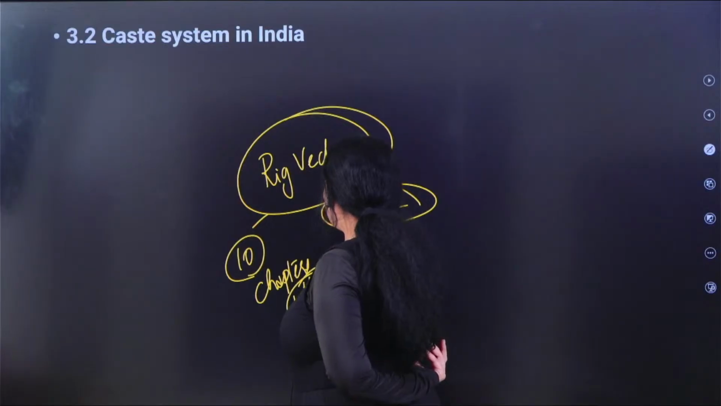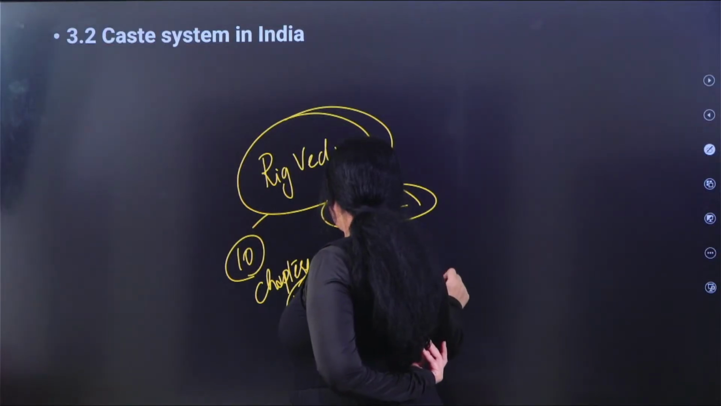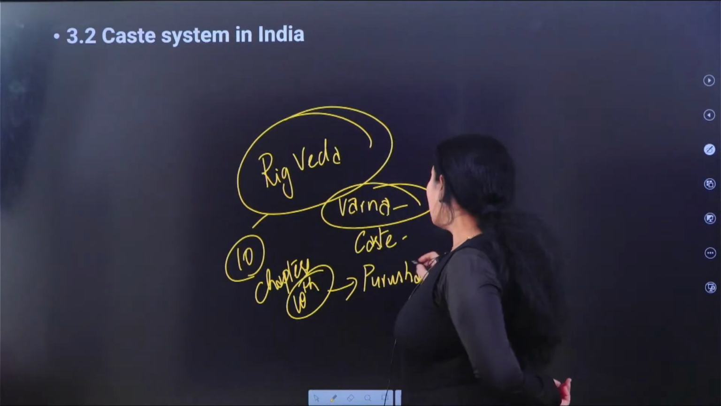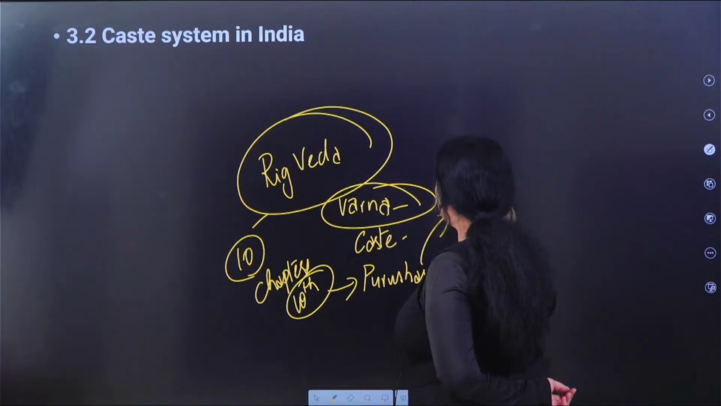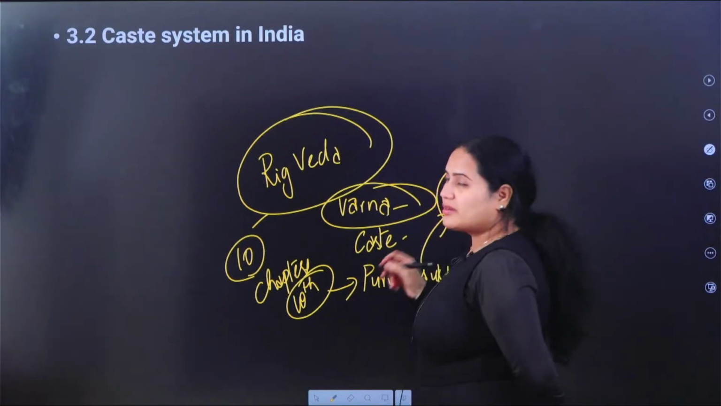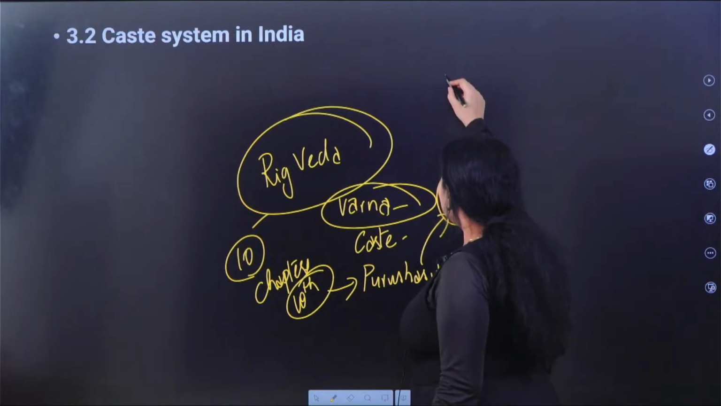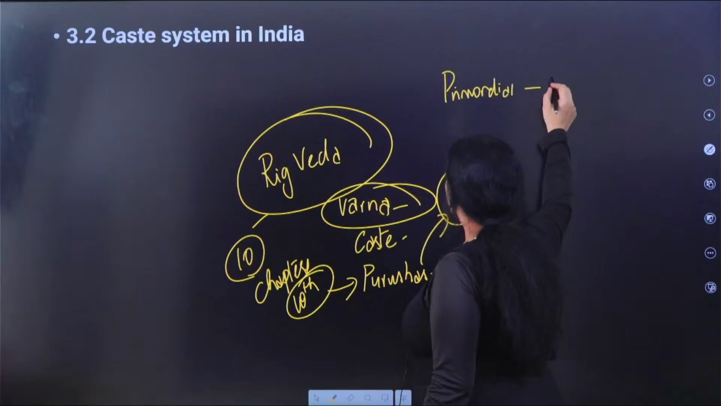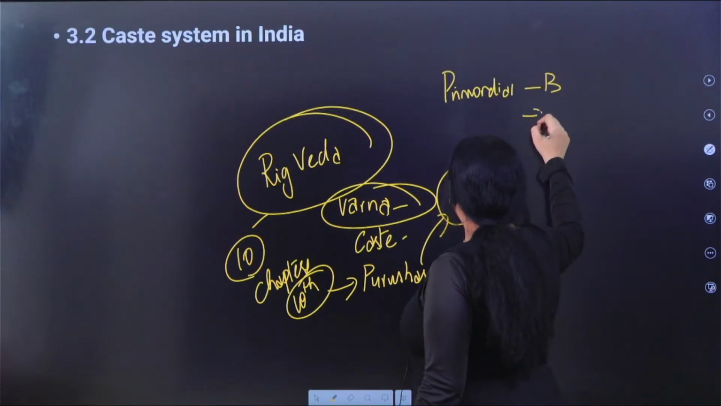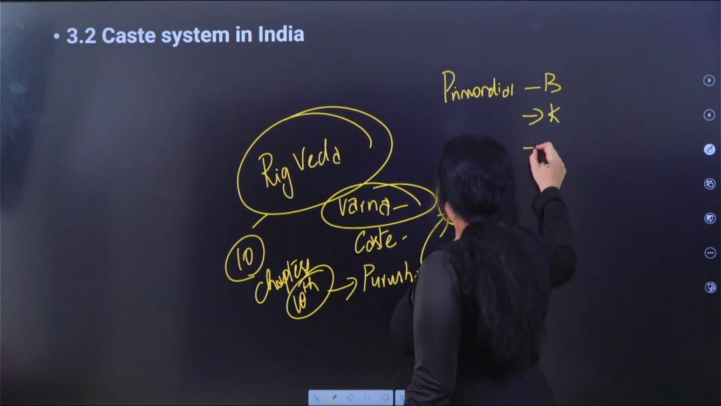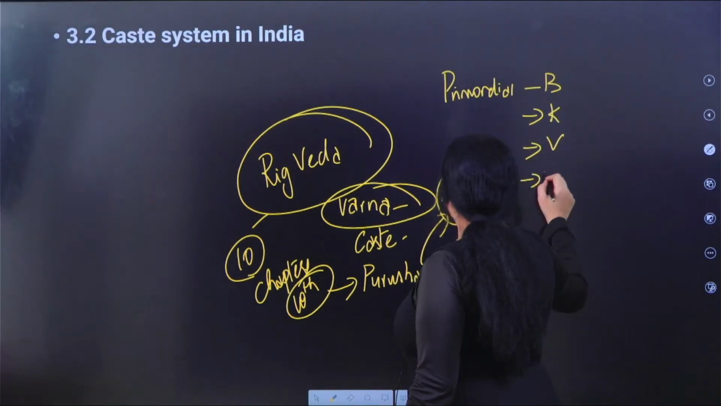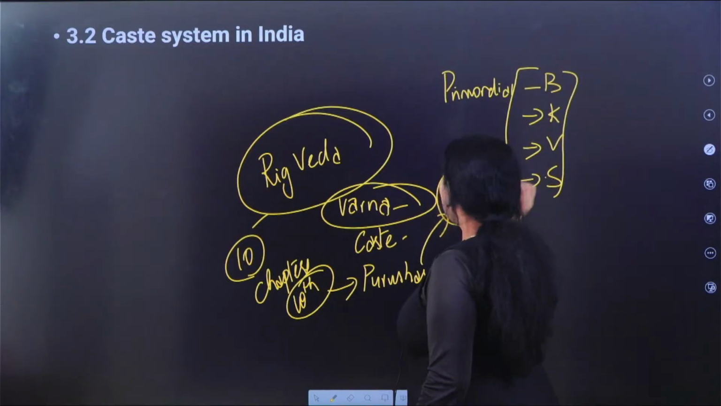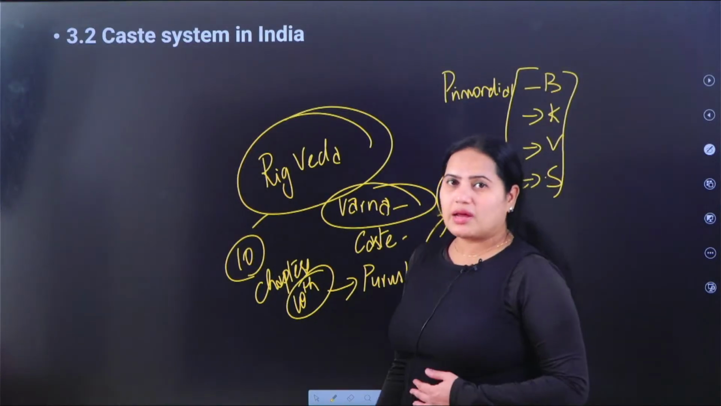It is giving us a hymn that is called the Purusha Sukta. And according to the Purusha Sukta, it is the early reference of the segregation of Indian society. So how has it segregated the Indian society? It said that there is a primordial man. So out of this primordial man, what has happened? From his head, Brahmins have emerged, from his shoulders, Kshatriyas have emerged, from his thighs, Vaishyas have emerged, and from his feet, Shudras have emerged. So it is the Varna system which actually started earlier.